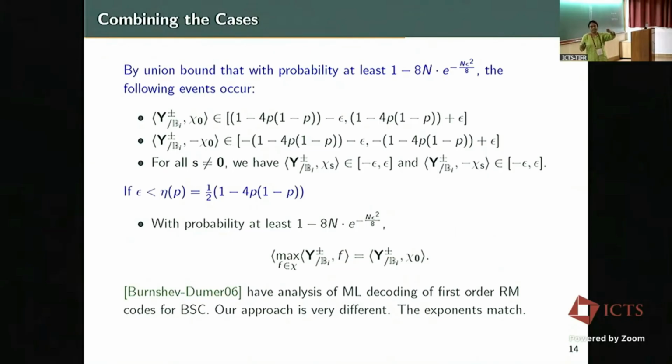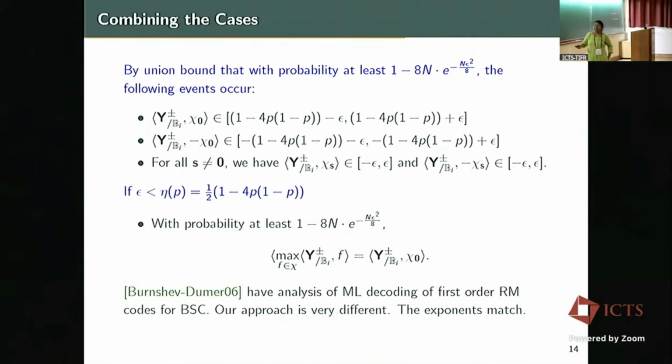So we say that if the interval for chi0 is this, the one for minus chi0 is this, and the others are this, and if epsilon is within this range, then the maximum will be the term given by chi0. And that happens with very high probability. The reason is n is sitting in the exponent, and the pre-exponent factor is not dominating anyway.